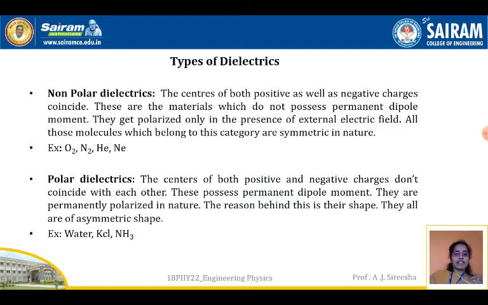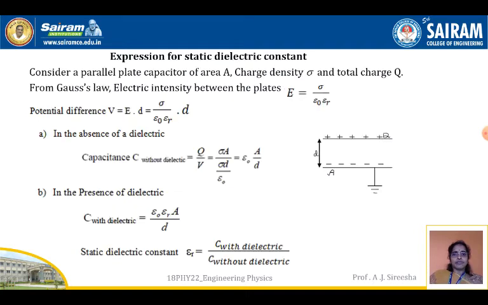The reason behind this is their shape. They are all asymmetric in shape. That means polar dielectrics have a permanent dipole moment in the absence of electric field. In the presence of electric field, they get more polarized. So these are polar dielectrics. Example: water, H2O, with two hydrogen atoms and one oxygen atom. Whereas non-polar ones, O2, N2, helium, neon, are symmetric in shape. These are all non-polar dielectrics.